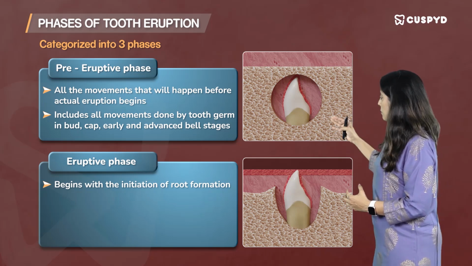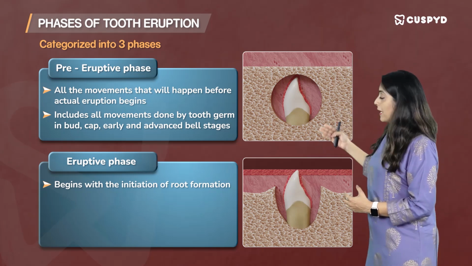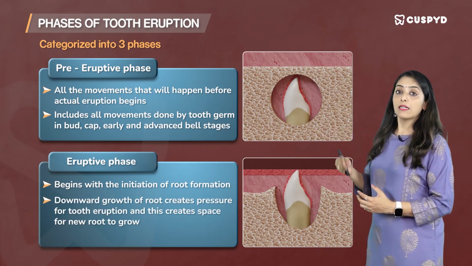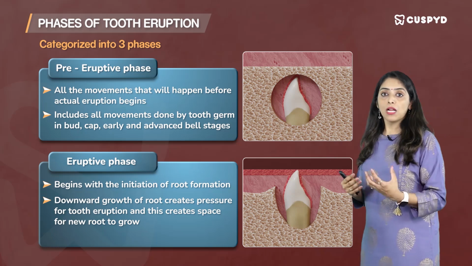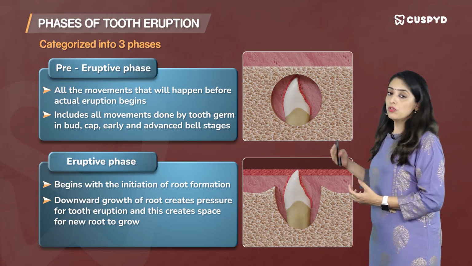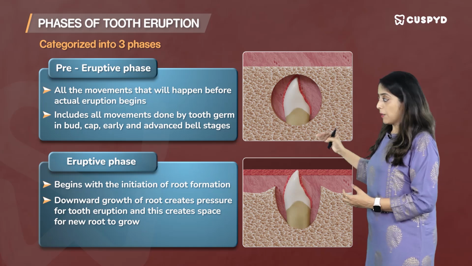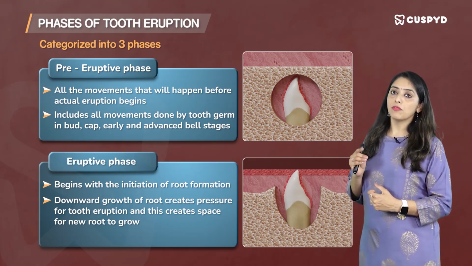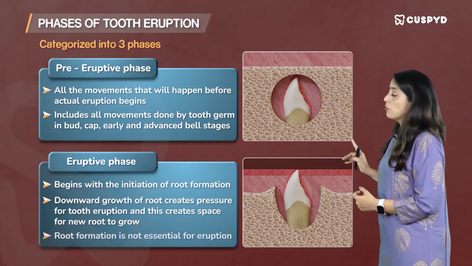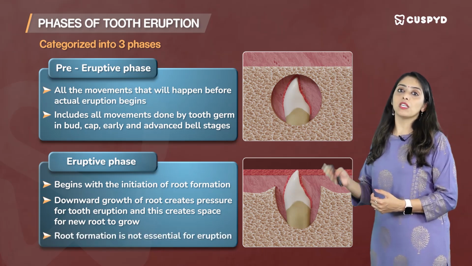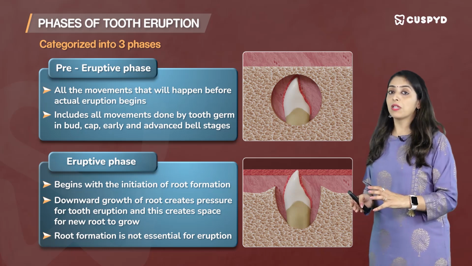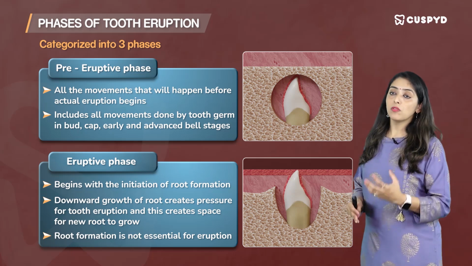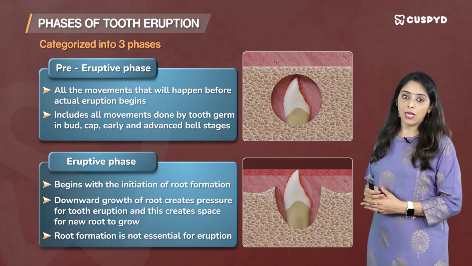The eruptive phase or the eruption phase begins with the initiation of root formation. Now once the crown is complete and the root begins to form, there is a pressure. The downward growth of the root actually tells the tooth that it is supposed to start erupting, so that more space is created for the new root to grow. So this root formation is what many times is considered a triggering factor for eruption. But remember, root formation is not essential for eruption. Though it does play a very important role in eruption, you cannot say that it is only because of root formation that eruption will happen.